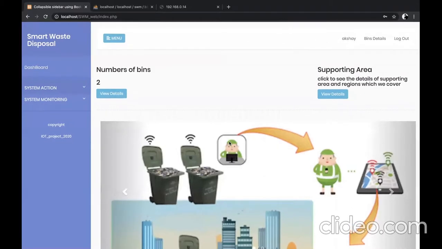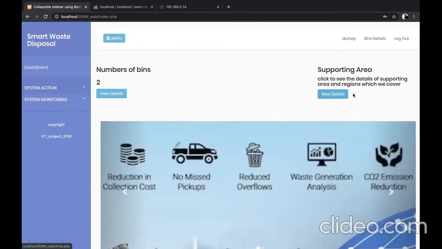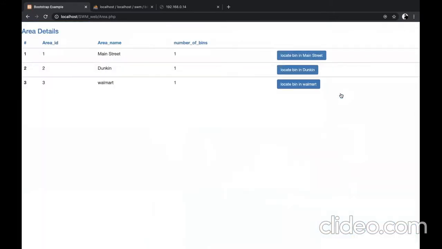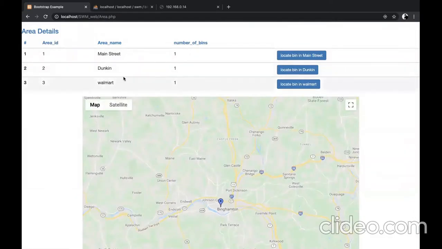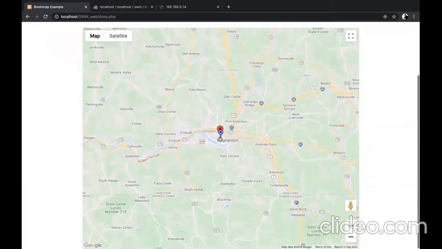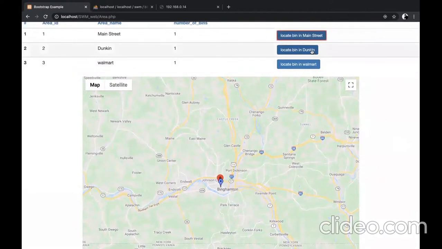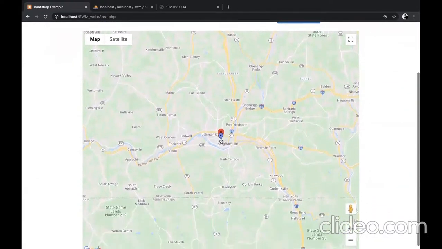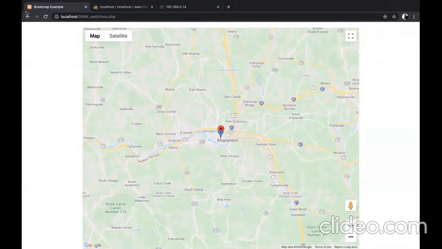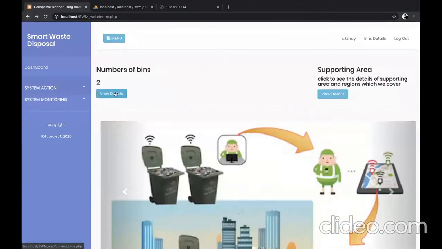Here the user will be able to see the number of bins and supporting area. So let's see what this supporting area shows. So on supporting areas, here we have added the number of bins. So let's say if I click on here, it will show me the location of the garbage bin. So you can see this red marker over here. And when I click on Dunkin, it will show another location for this. And number of bins.